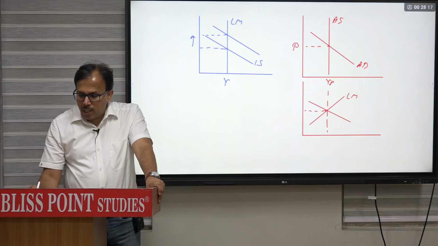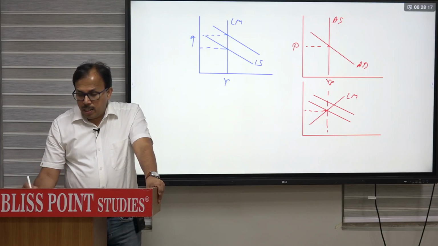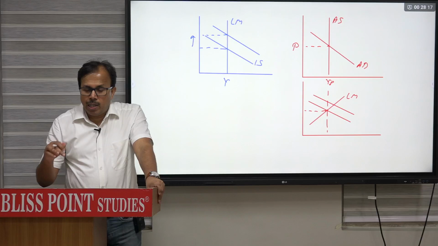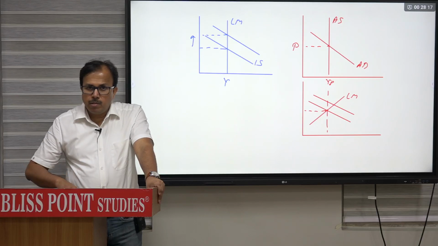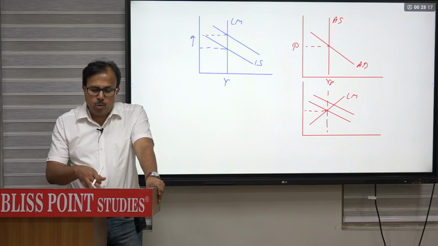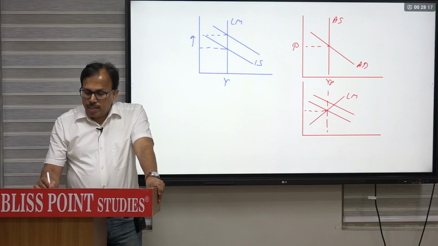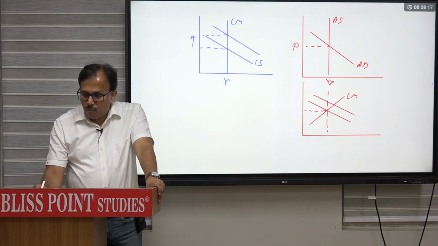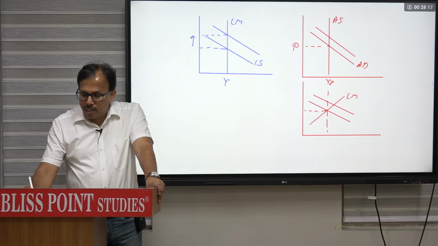So with fiscal expansion, as IS curve will shift to the right, remember from that IS-LM you have derived the aggregate demand, जैसे भी previous question में किया. So this aggregate demand can shift because of fiscal change also. As AD will shift at the same price, there will be more demand. Due to excess demand for goods, price will start rising. So it will rise from P1 to P2.